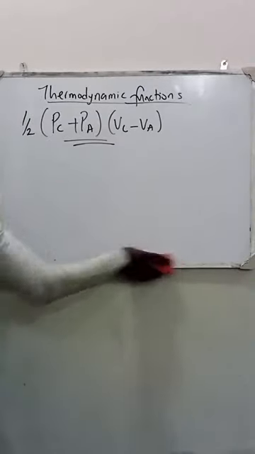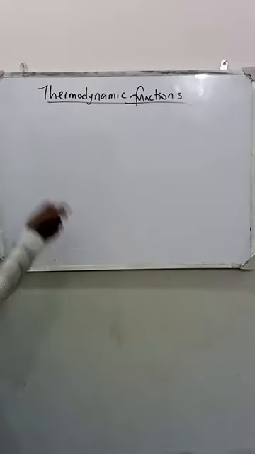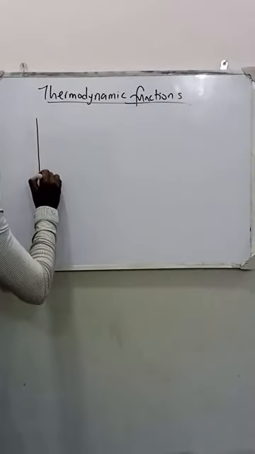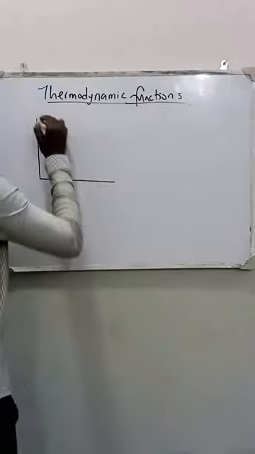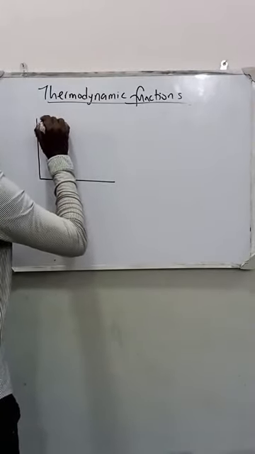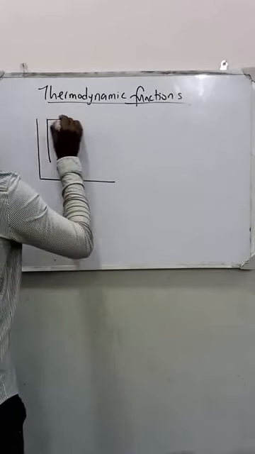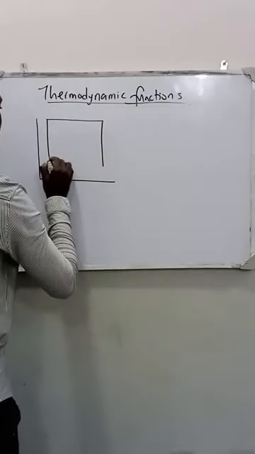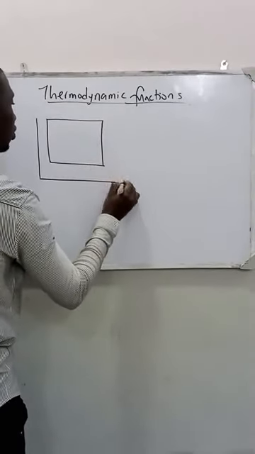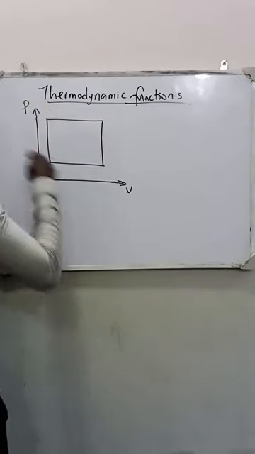So let's draw a particular triangle. Looking at this system, I will label it. We can use another format to label it, so that's not a problem. Don't forget, this is volume, and here is pressure. This is a PV diagram.